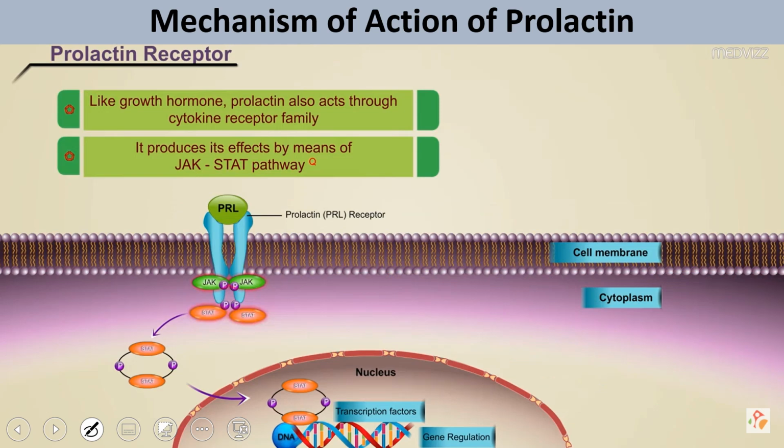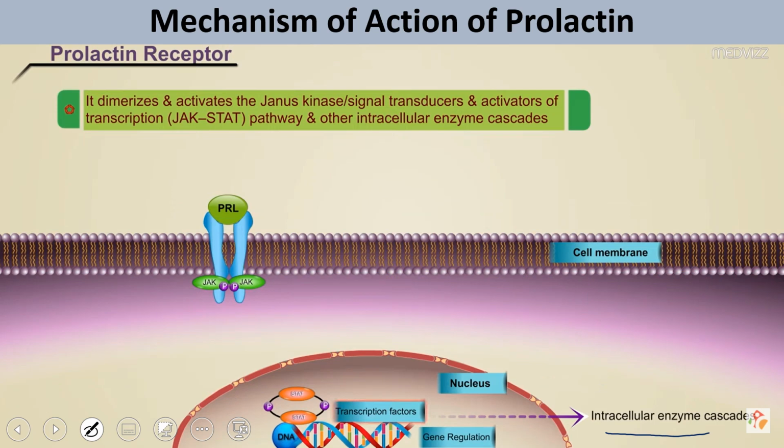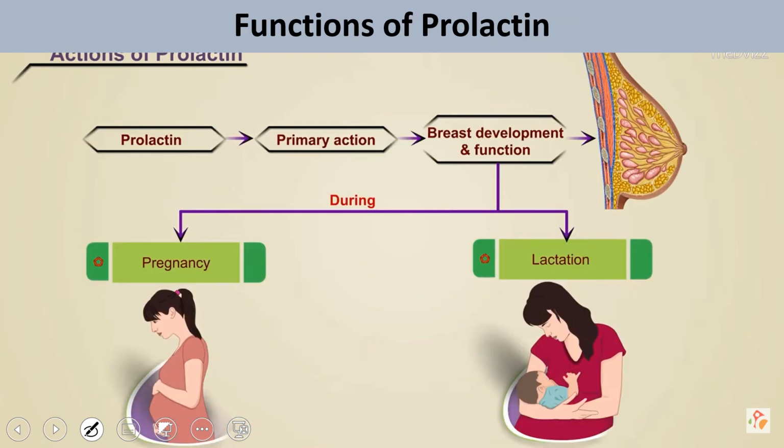As soon as prolactin binds the prolactin receptor, JAK is activated and phosphorylated, and this JAK activates STAT. After phosphorylation, STAT enters into the nucleus and activates gene expression, especially of genes responsible for different enzymes or enzymatic cascades. So those genes are activated because of the JAK-STAT system. Prolactin works on the nucleus and increases the transcription of certain genes.